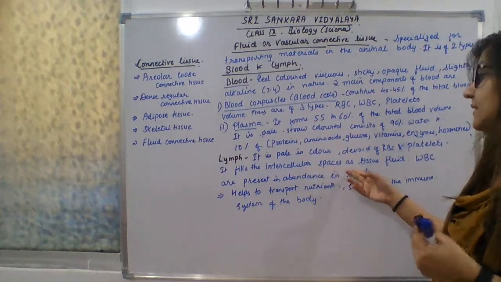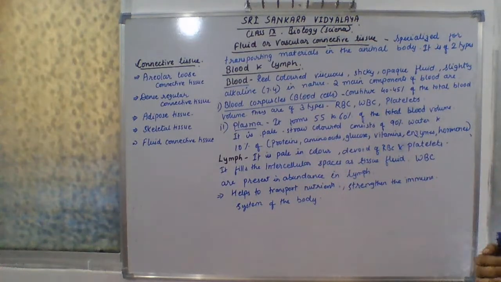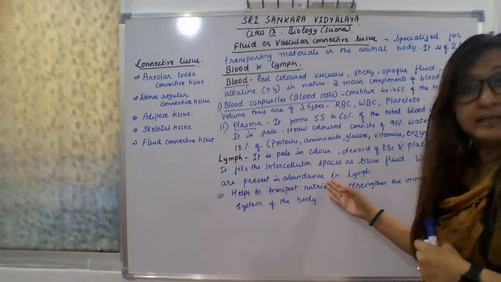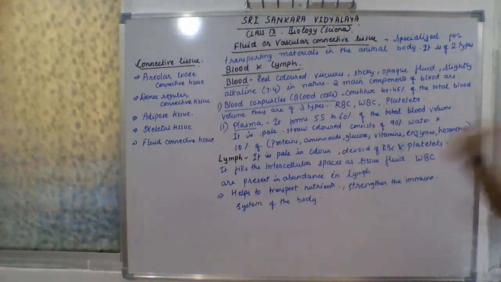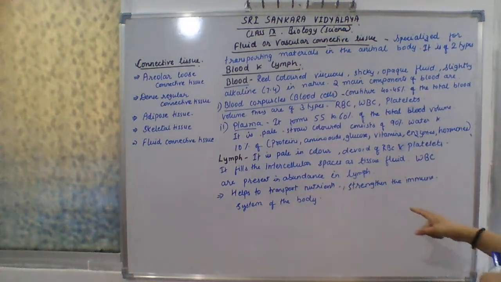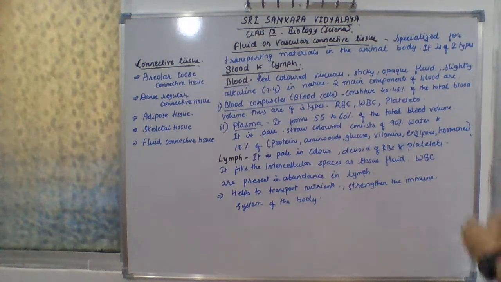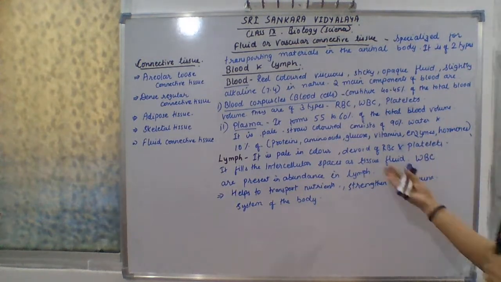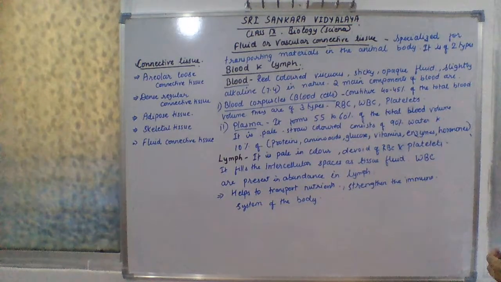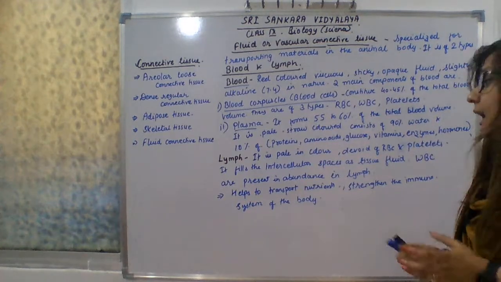It fills the intracellular spaces as tissue fluid, and WBC are in abundance. So it helps in the transport of nutrients. Transport of nutrients means nutrients that filter out from the blood capillaries into lymph are transported back by the lymph into the blood through the heart.